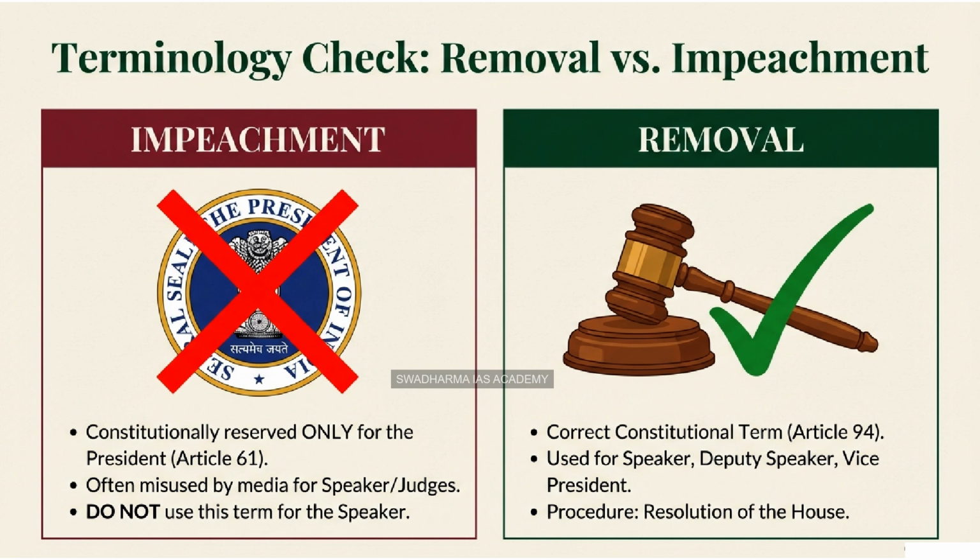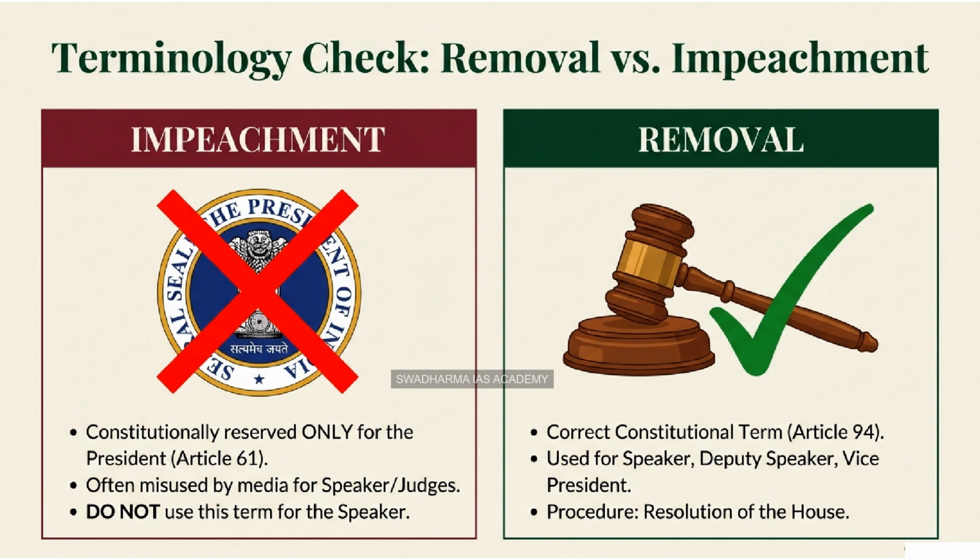But we must pause here for a quick reality check. We are students of polity, yes, but we must also understand the numbers. In a parliamentary democracy, numbers are the ultimate currency. The ruling NDA has over 293 members. The collective opposition has significantly less than the majority mark needed to pass this motion. So strictly speaking, this motion has almost zero chance of actually removing Mr. Om Birla from his office.